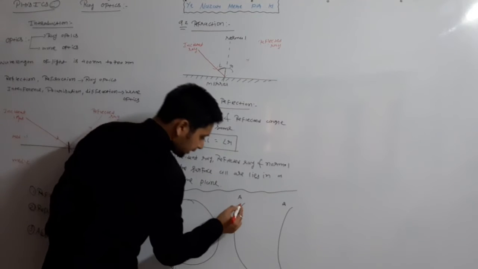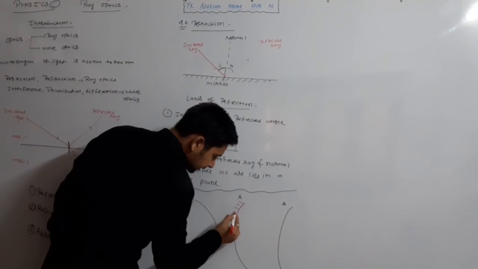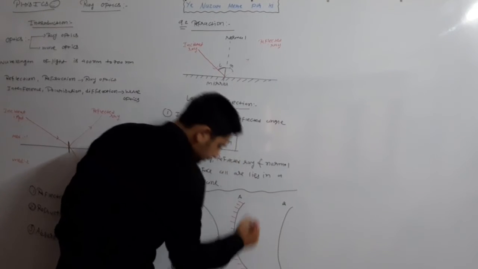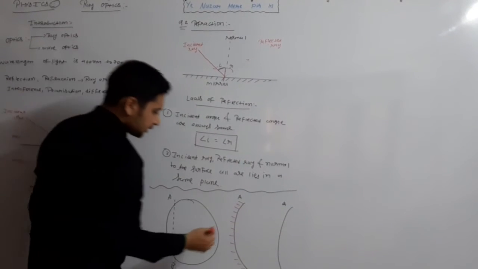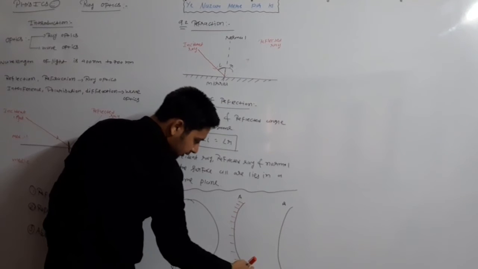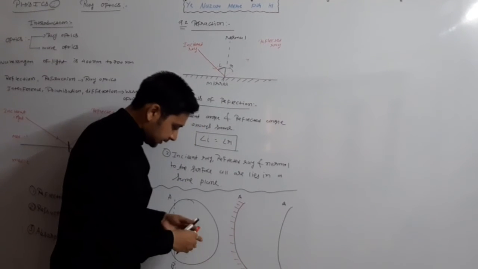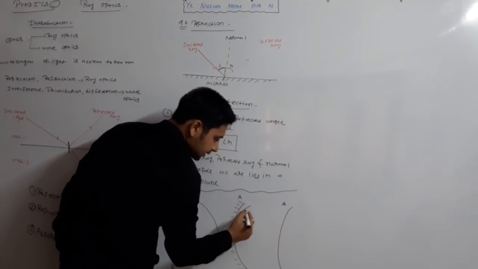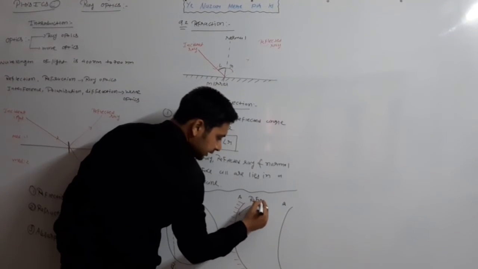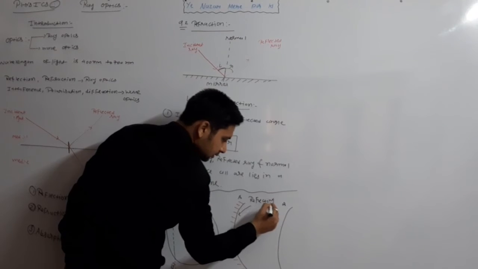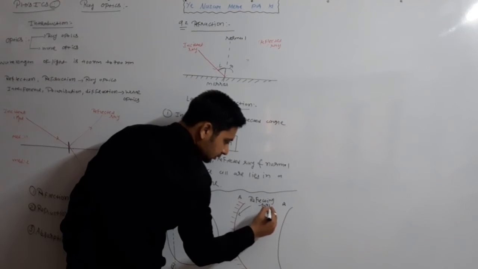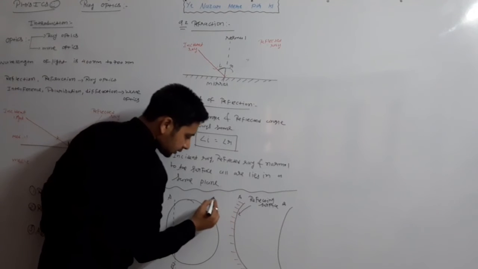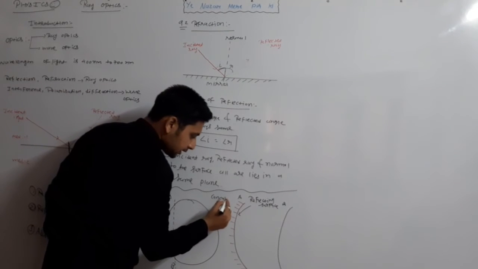If we color the outside of this mirror, and cut the outside part, then the inside surface is known as the reflecting surface. So this mirror is known as a concave mirror,